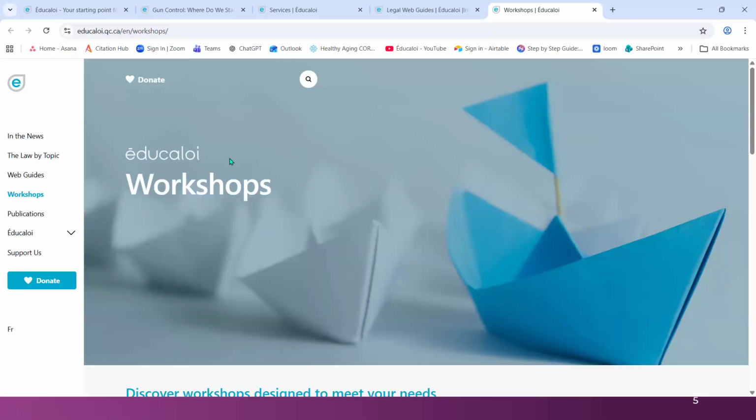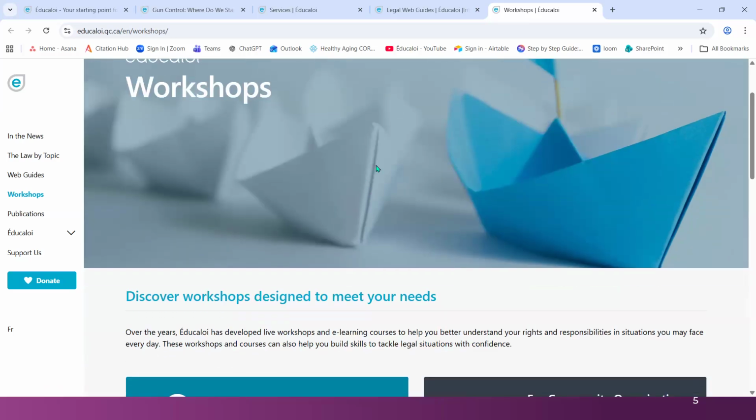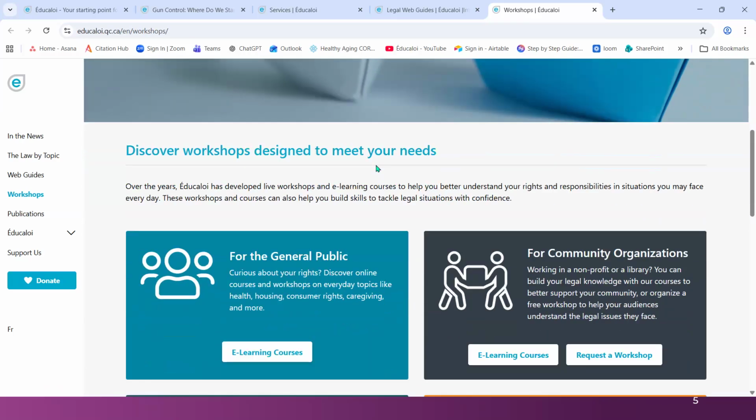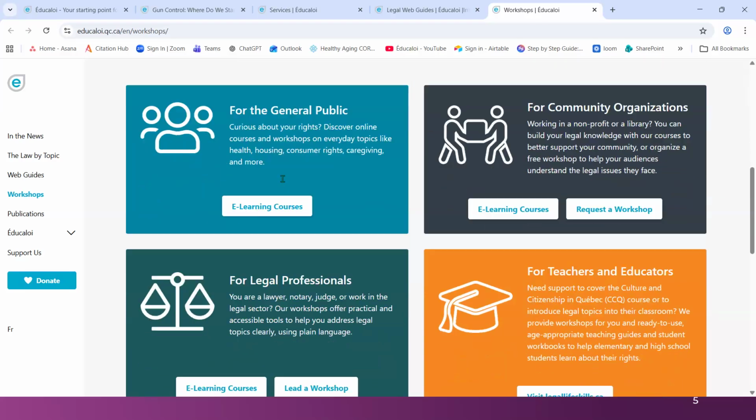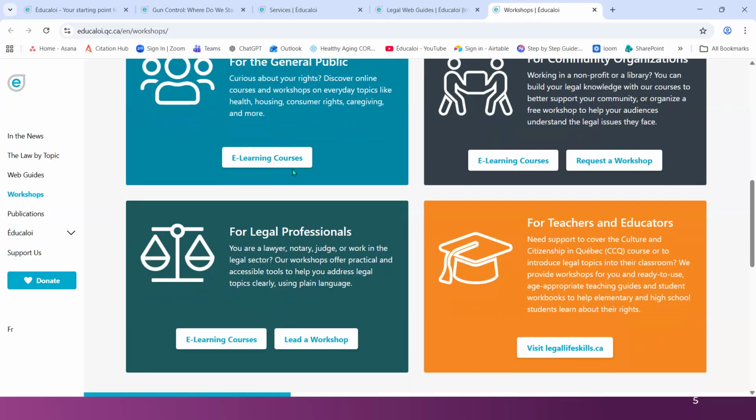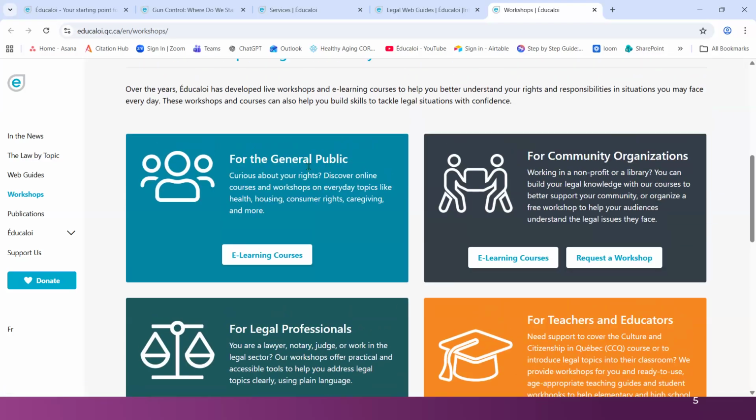Look around. So workshops here. Again, that famous little magnifying glass, if you're looking. Discover workshops designed to meet your needs for the general public. They obviously offer them for us, the community org, so we would search there for our ones, legal professionals, teachers, or educators. So for the general public, you're curious about your rights, discover online courses and workshops on everyday subjects like health, housing, consumer rights, caregiving, and more.